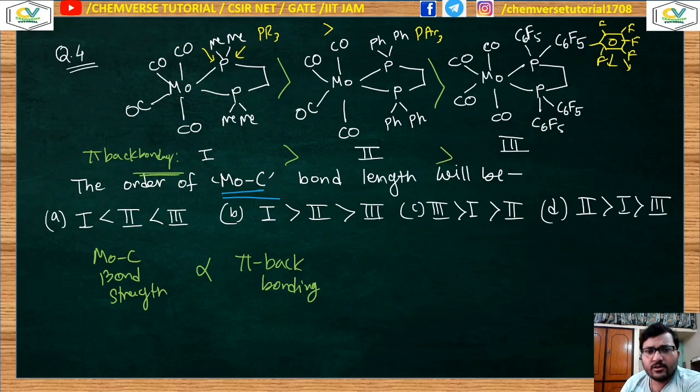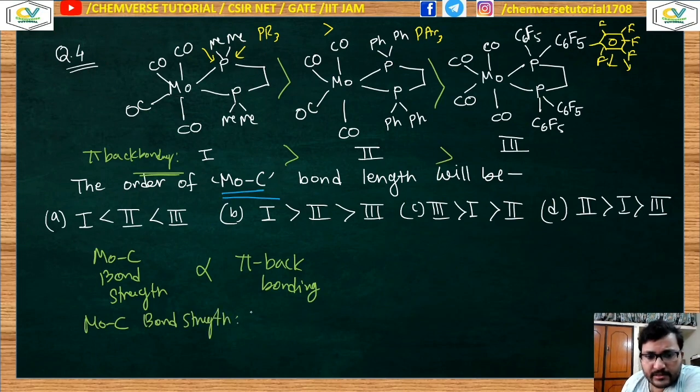So this is the order of the pi back donation. So this will be the order of your molybdenum carbon bond strength. The molybdenum carbon bond strength will have the same order, 1 greater than 2 greater than 3.